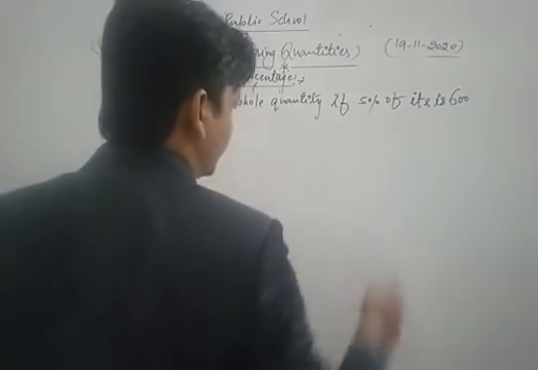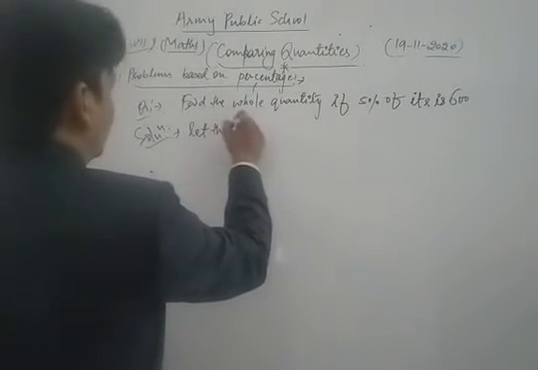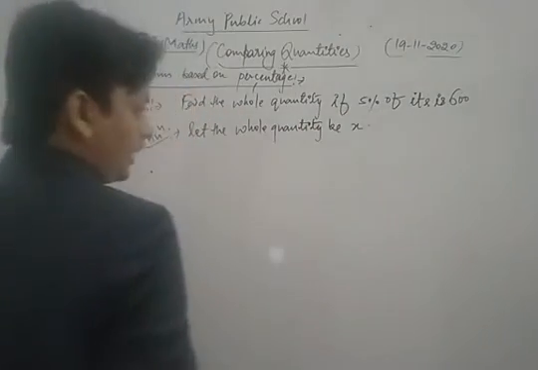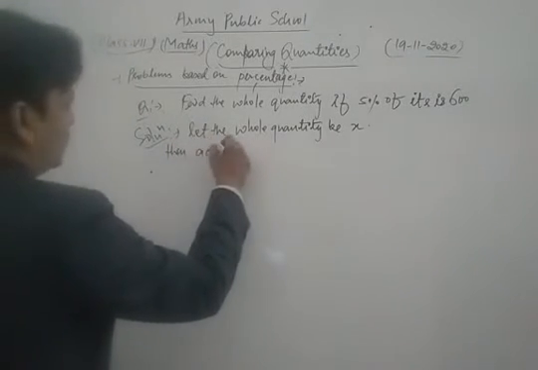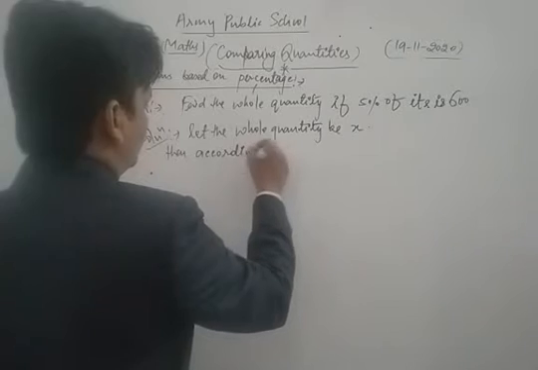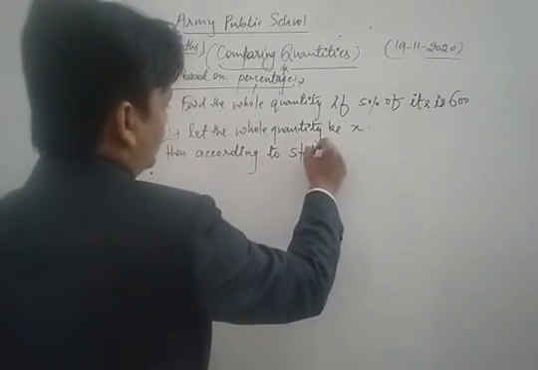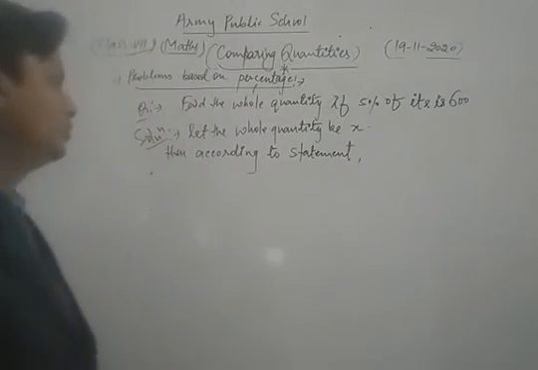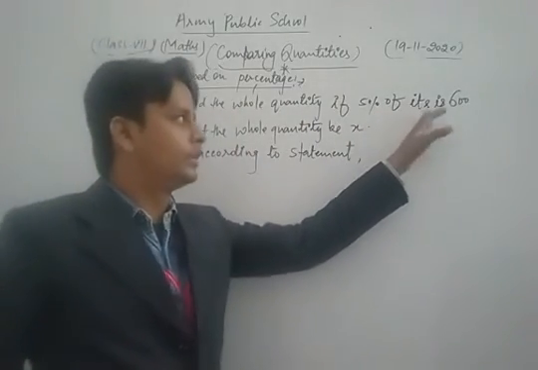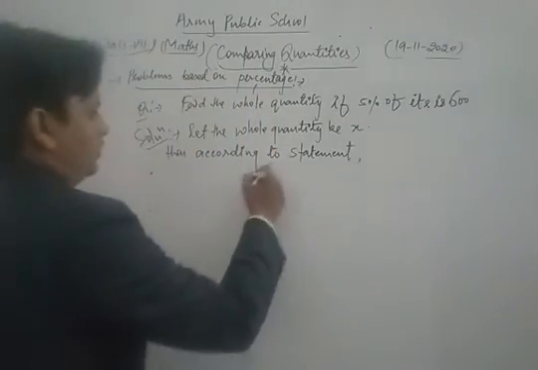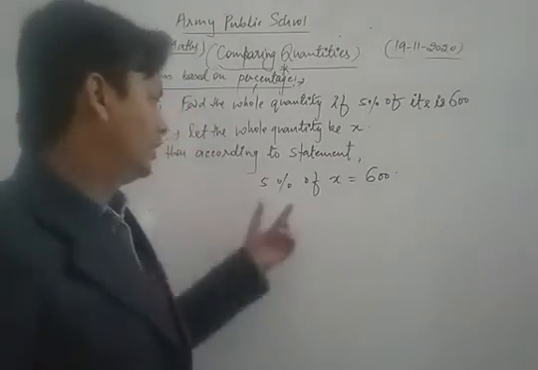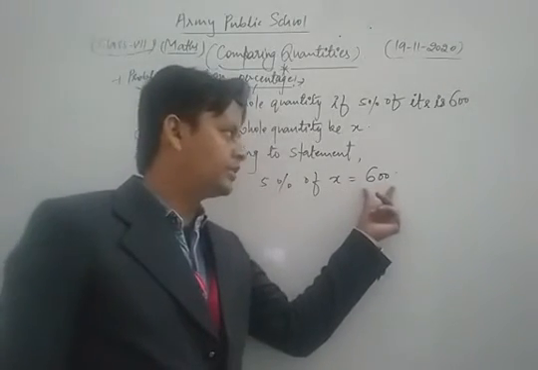Find the whole quantity if 5% of it is 600. So first of all, let the whole quantity be X. Then according to the statement, 5% of X is 600.